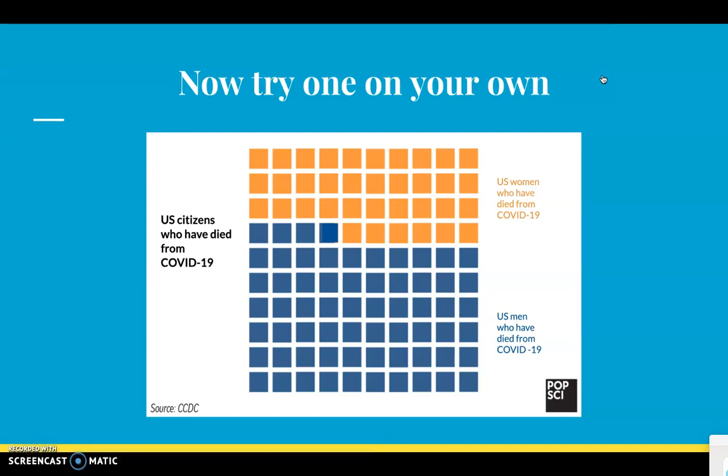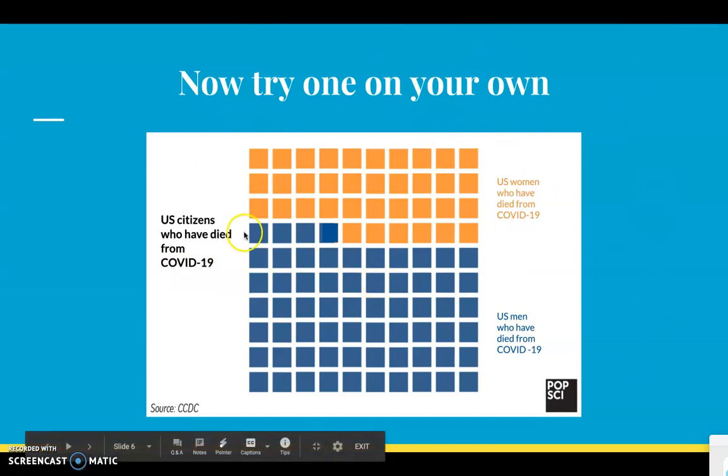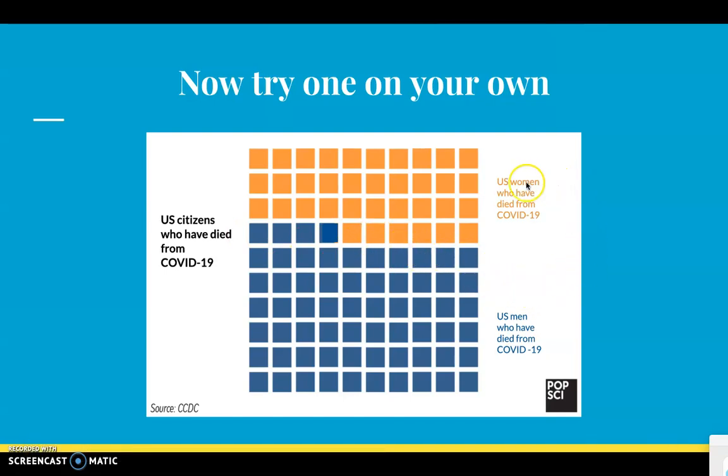And I want you all to try one on your own. So before you try one on your own, I want to go over the data on this graph. So this one has changed a bit. It says it's based off of the US citizens who have died from COVID-19. So all of this, our whole base tens grid, is the amount of people who have died, okay? But here we look at it compared to women in orange again, and men who have died are in blue, okay? So your question now, based on what we've gone over, is to find what percentage of people who have died from COVID-19 are women, okay?